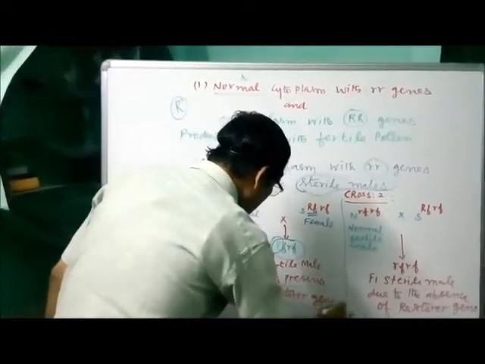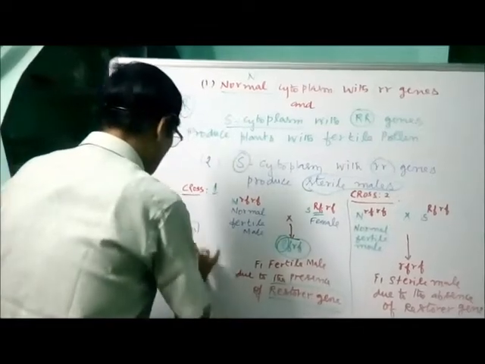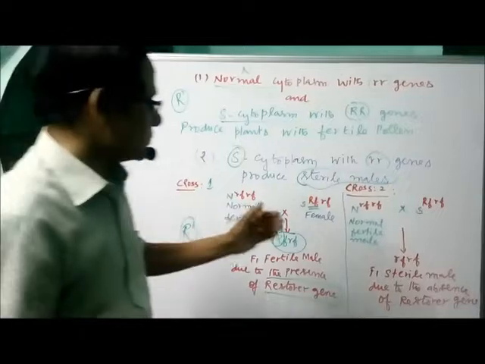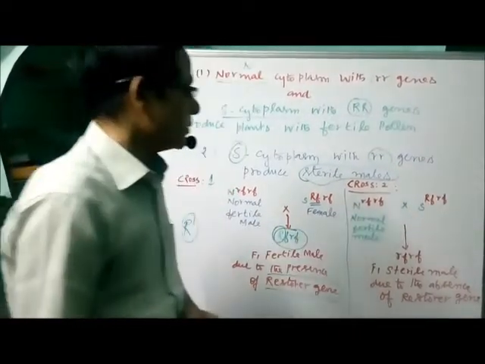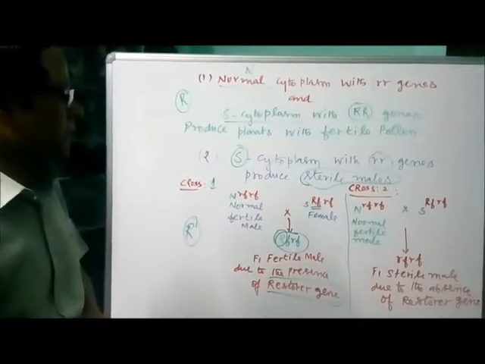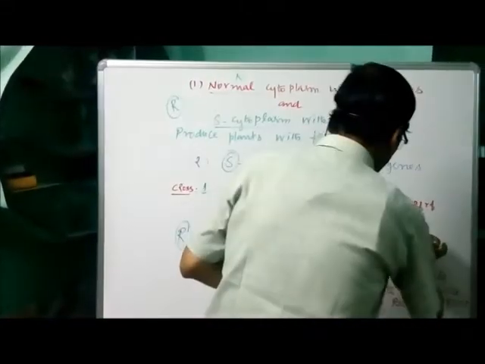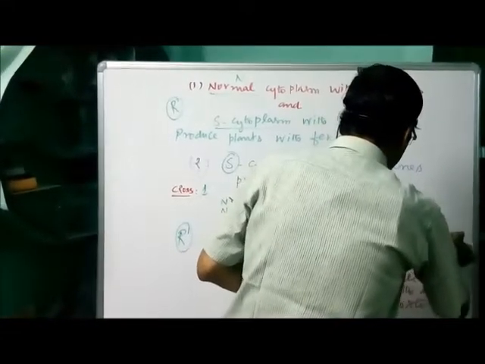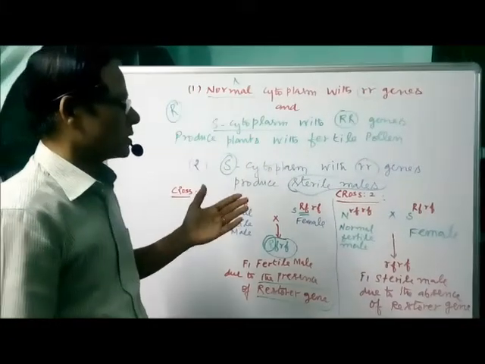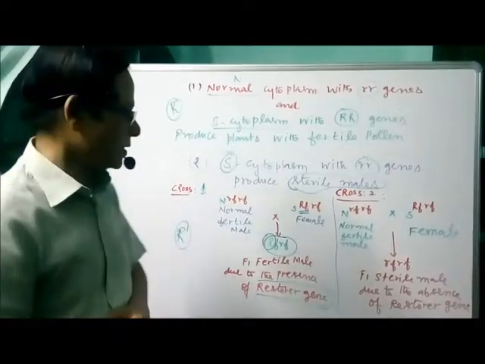So that's why F1 is fertile, the male is fertile due to the presence of the restorer gene. The restorer gene is nothing but the R gene. Here at least one R gene is there. Now I am making cross 2. Again a normal fertile male with the genotype N, recessive homozygous. We are taking another one that is a female, the same genotype, heterozygous condition, S, capital R, then recessive alleles.